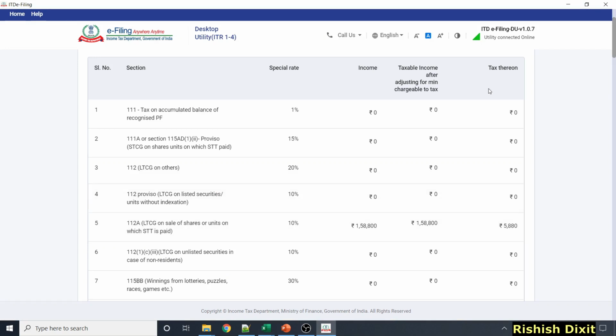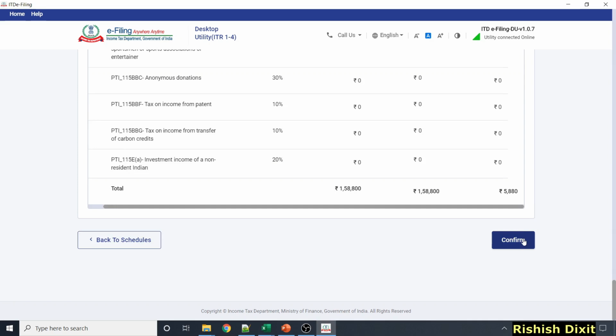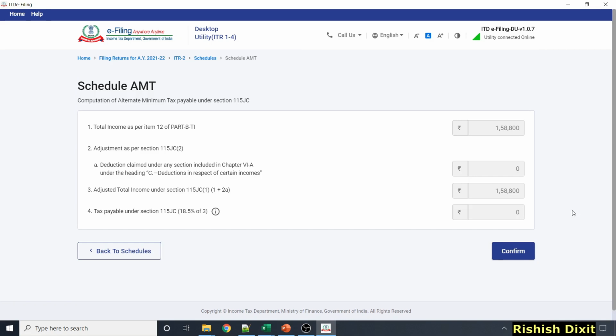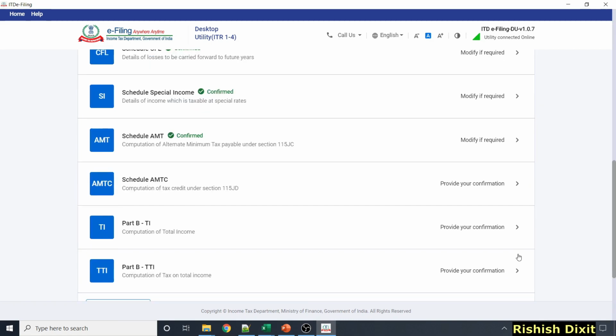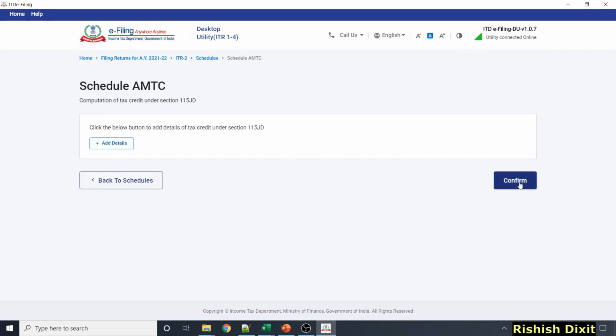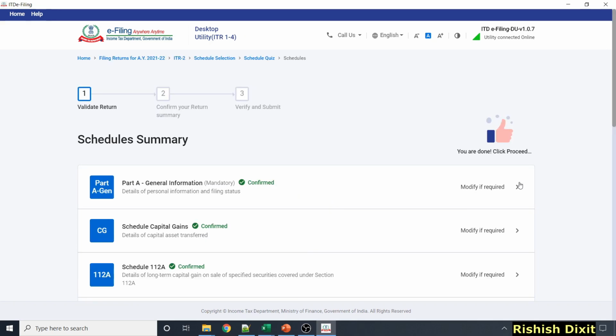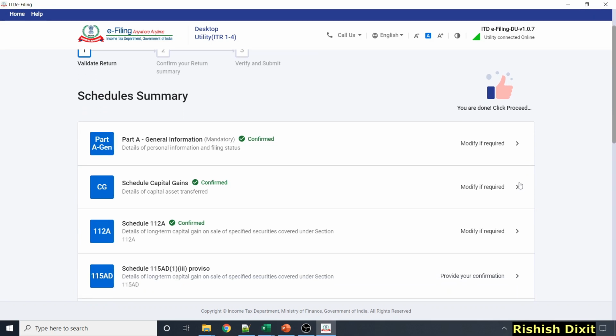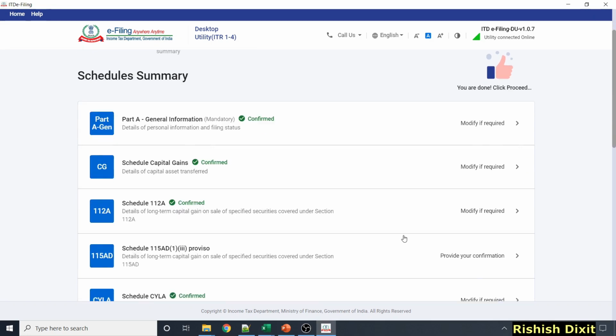As you can see here, tax is calculated correctly, because what we saw in the calculations after referring to Schedule 112A, we are getting here. With respect to 112A, the tax will be 5880, and here you can see the final total. Just click on confirm. Now this is Schedule AMT. You just need to provide your confirmation. You don't need to fill anything here. Schedule AMTC, just confirm here. Only if you have anything do you need to fill it. I'm assuming in this case, I'm just explaining how your calculation will differ for Schedule 112A, so I'm not filling this.